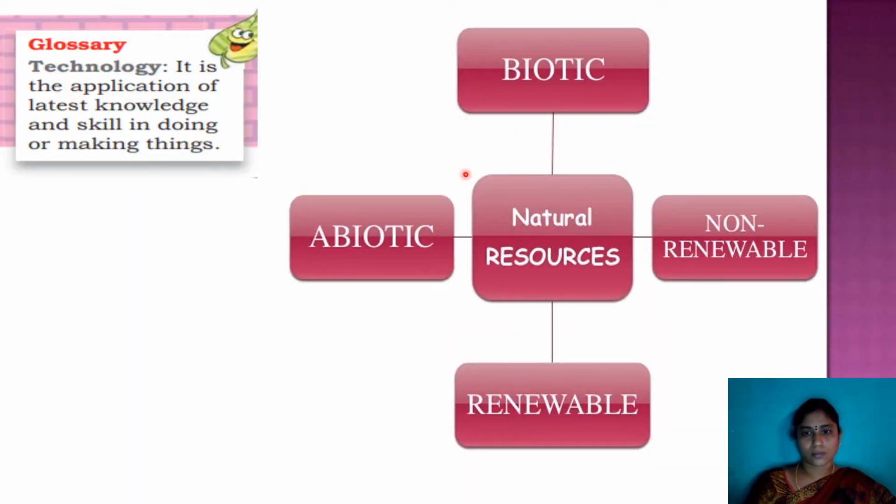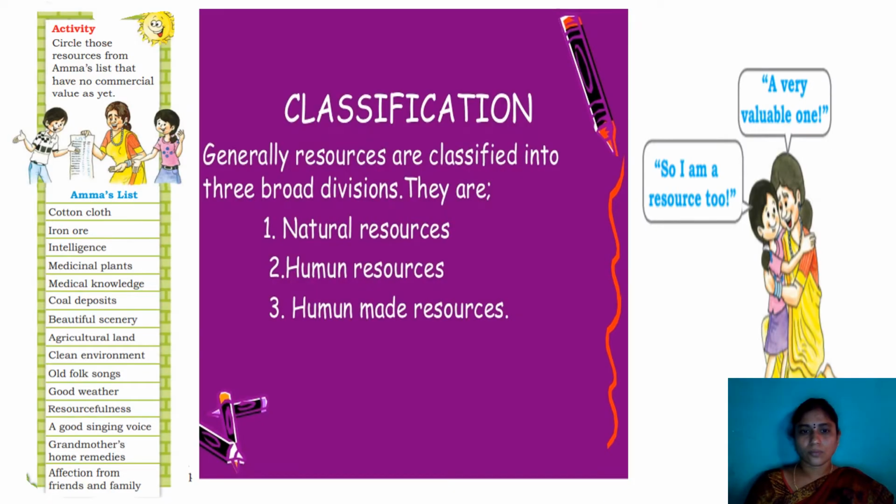Natural resources. In your class, natural resources we can classify into 4 types. The first one is biotic, another one is abiotic, renewable and non-renewable. In today's class, I am going to explain these 4, biotic, abiotic, renewable and non-renewable resources and their features. What is the first one? Natural resource. Second one, human resource. Third one, human-made resources. Now, in our class, we are discussing only natural resources.